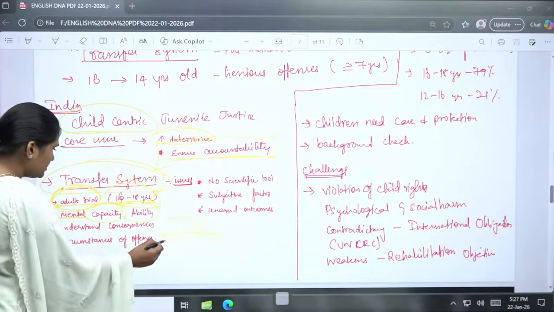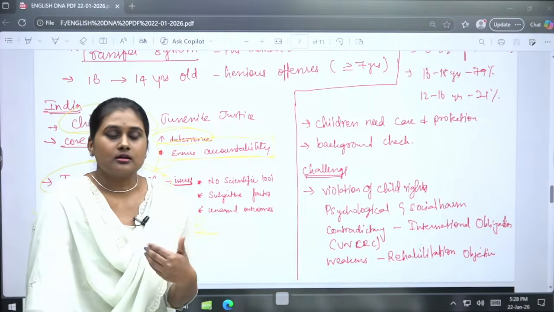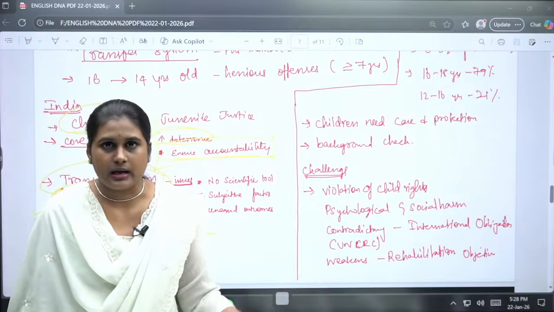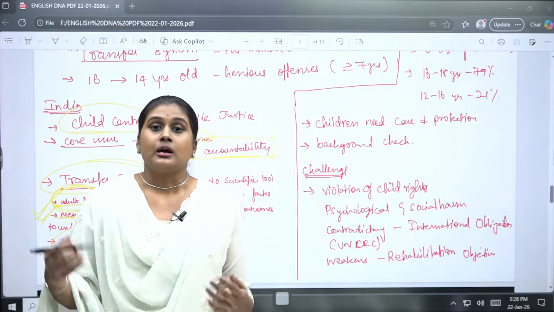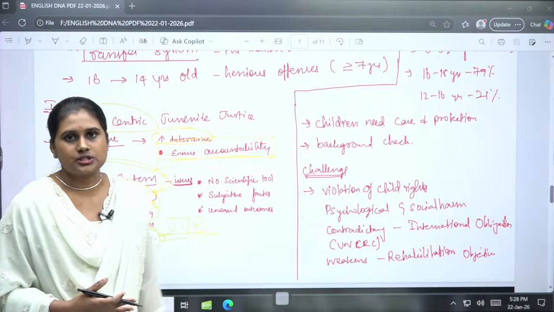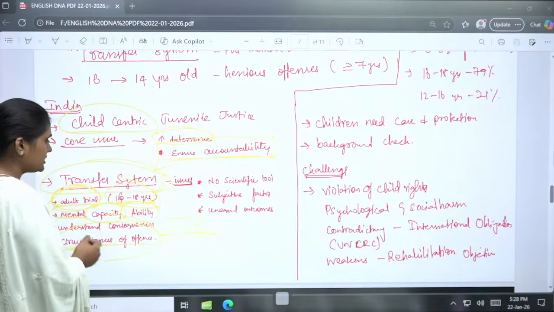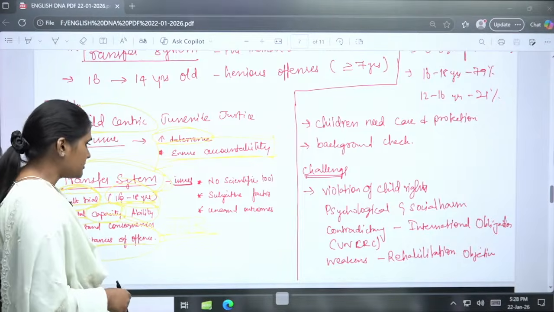And also the circumstances of the offences. There might be involuntary happenings also, like, just to protect themselves, they might have gone into these offences that have been consequented into something else. So these will be analyzed and assessed by the juvenile justice board, okay.